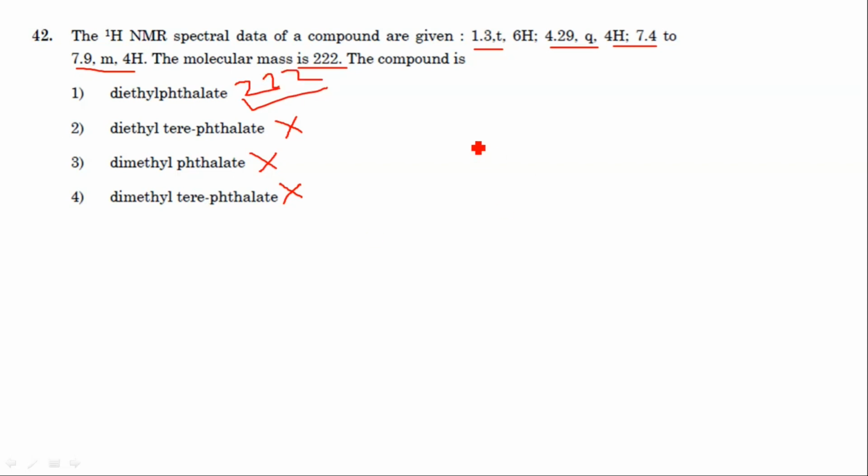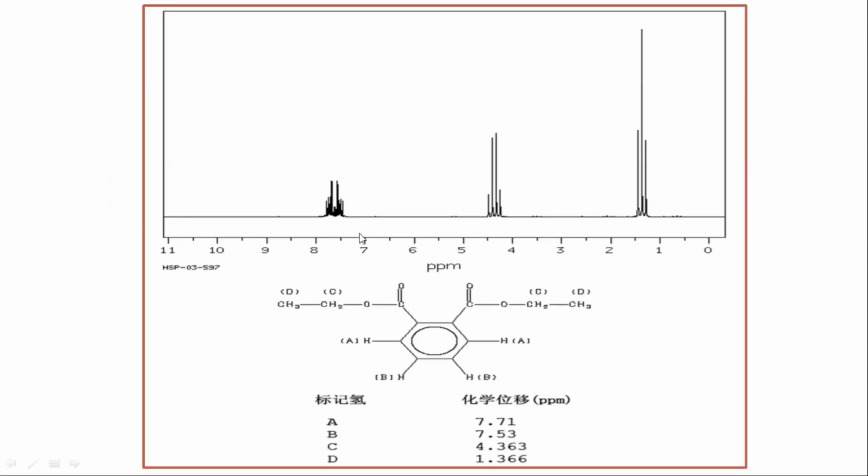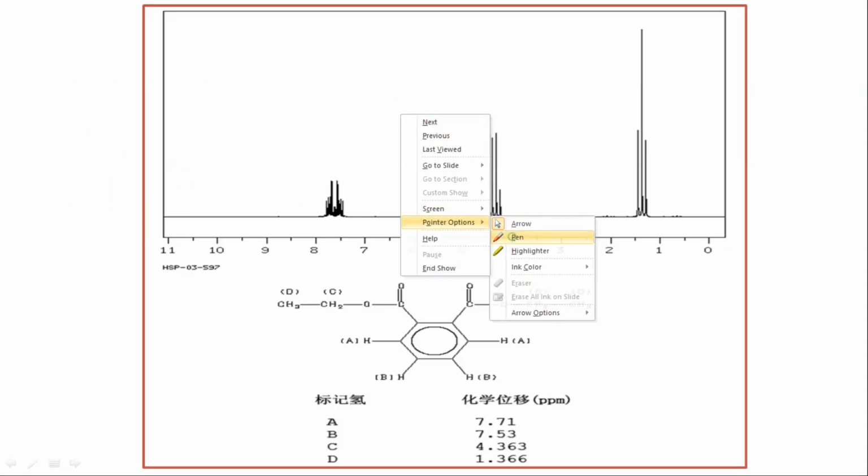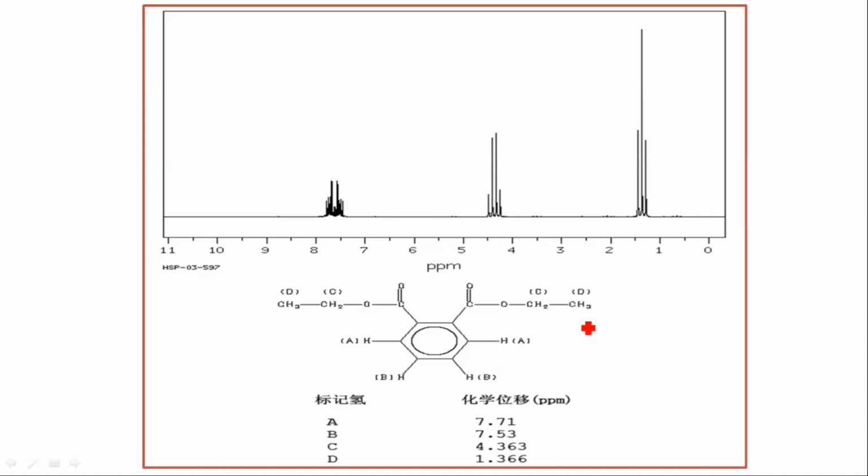So we will see the NMR spectra for this compound. See here for this compound the NMR spectra. CH2CH3, CH2CH3. Here you see the compound. There are 2 quartets and 1 quintet, that is A, B, C, D. This compound shows 7.71, 7.53, 4.3 one peak and 1.36 another peak. Okay, next question.